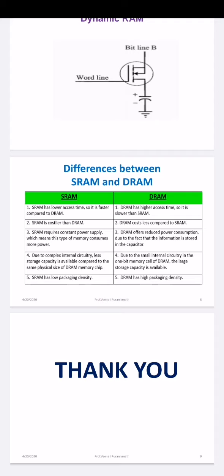Other than this, compared in terms of design, the thing to be remembered is that, with respect to the diagram, SRAM has 6 MOSFETs to make one single memory cell, but DRAM has only a MOSFET and a capacitor. Hence the capacitor is there in the DRAM. Refreshing needs to be done so that the information stored in the form of charge does not get lost. SRAM does not need refreshing, as it stores the data in the form of voltage.